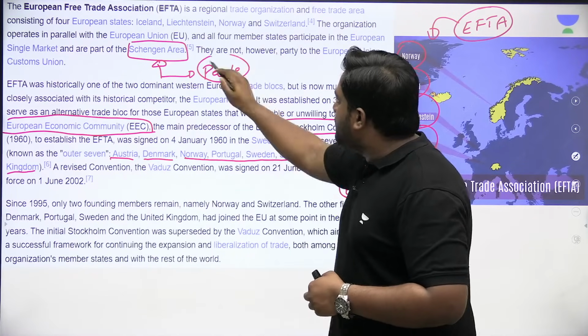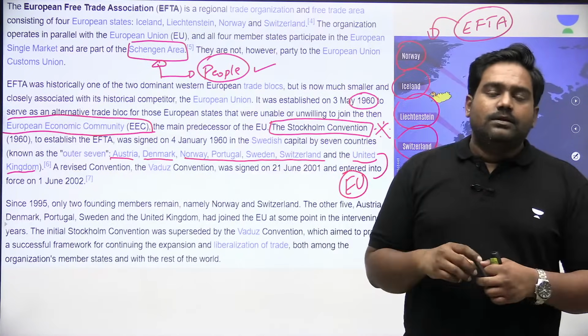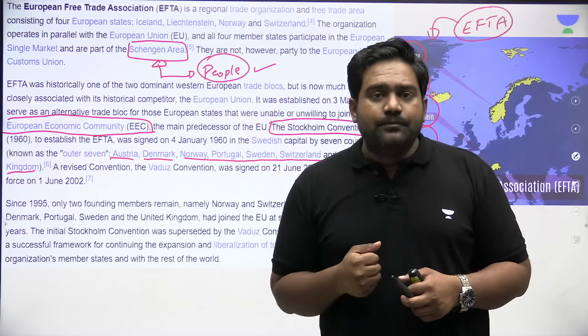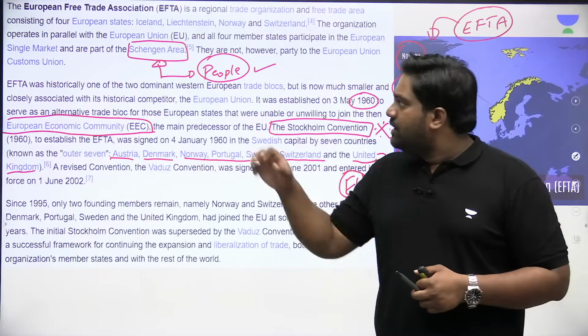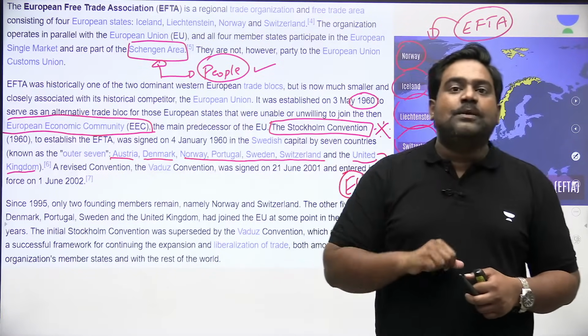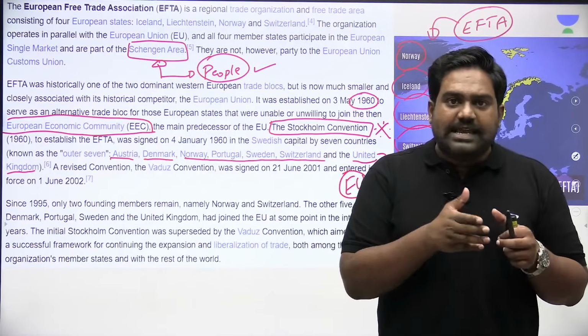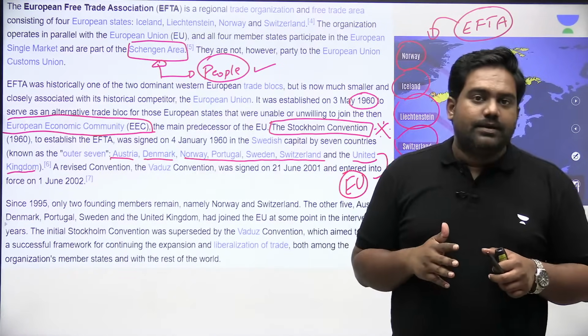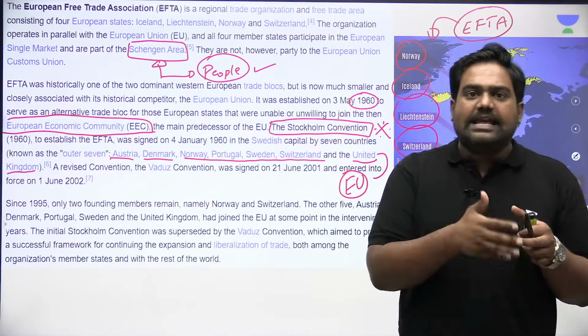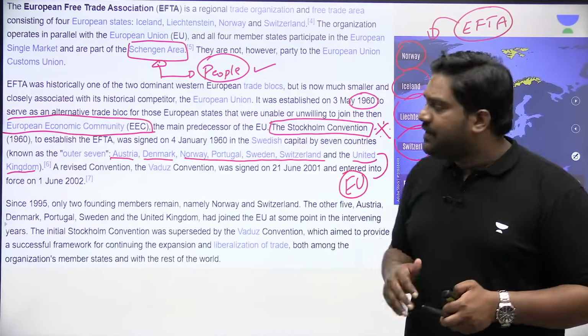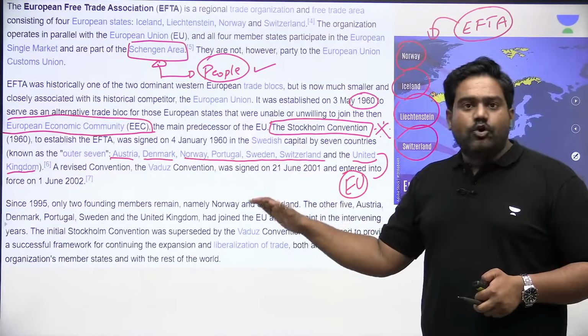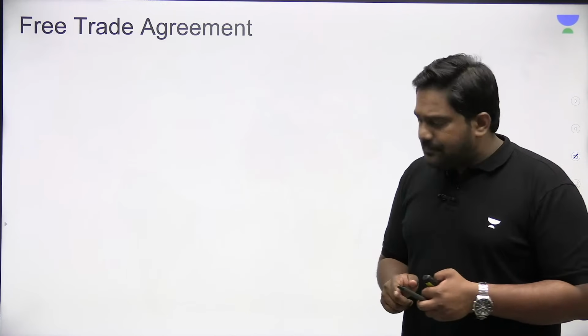Even though they are not members of the European Union, they have joined the Schengen zone. They have signed the Schengen Agreement to provide for free movement of people. But free movement of goods is not allowed from EFTA countries to the European Union. Is that clear? So there is a trade barrier between EFTA and the European Union. So this is about the European Free Trade Association, or EFTA.